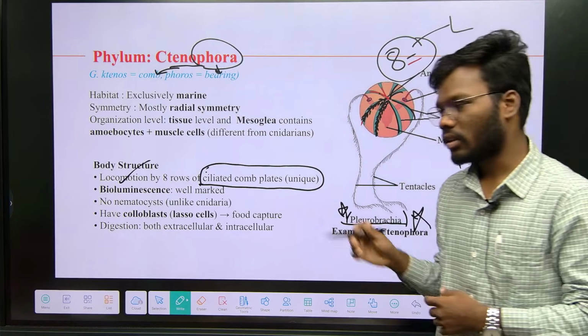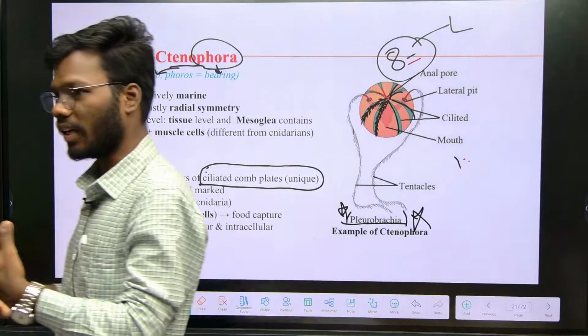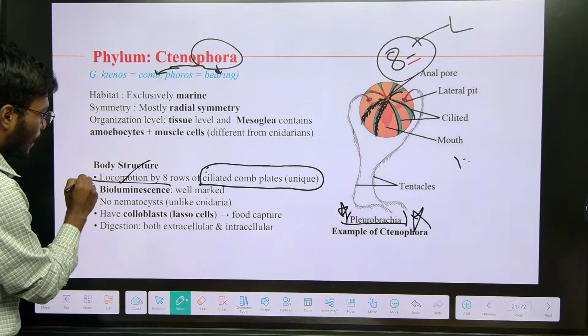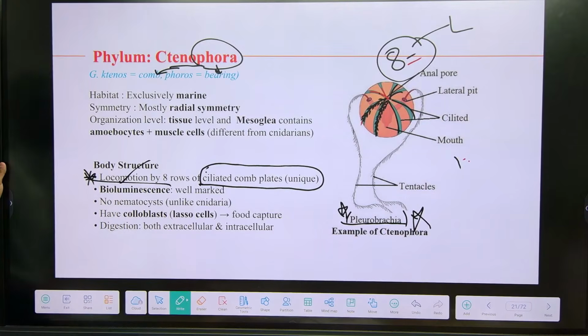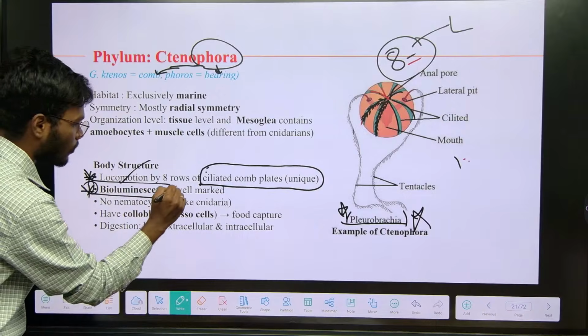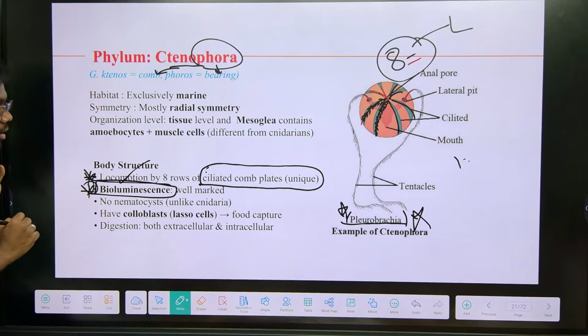They will ask whether these 8 ciliated comb plates are for feeding or digestion. They will mention different examples like options, but the actual answer is locomotion. This is one of the features. Another prominent feature is bioluminescence. This is one of the characteristics.